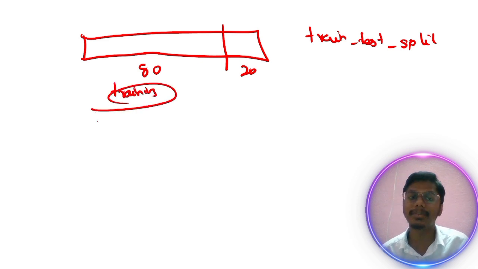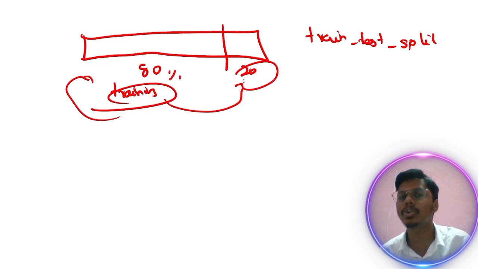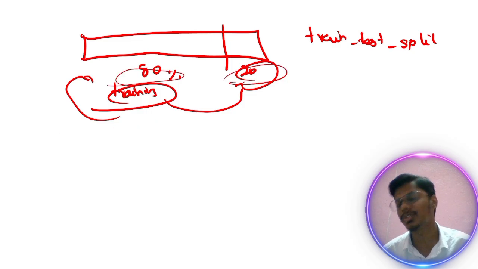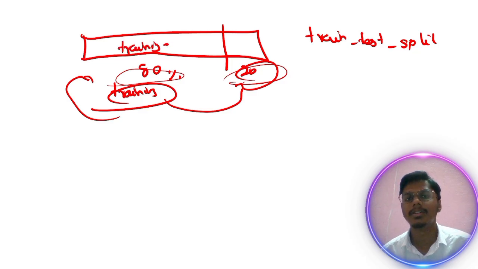The model can train with this 80% of the data, and we can test the model with the remaining 20% of the data. This 80% is known as the training data, and this 20% is known as the testing data.